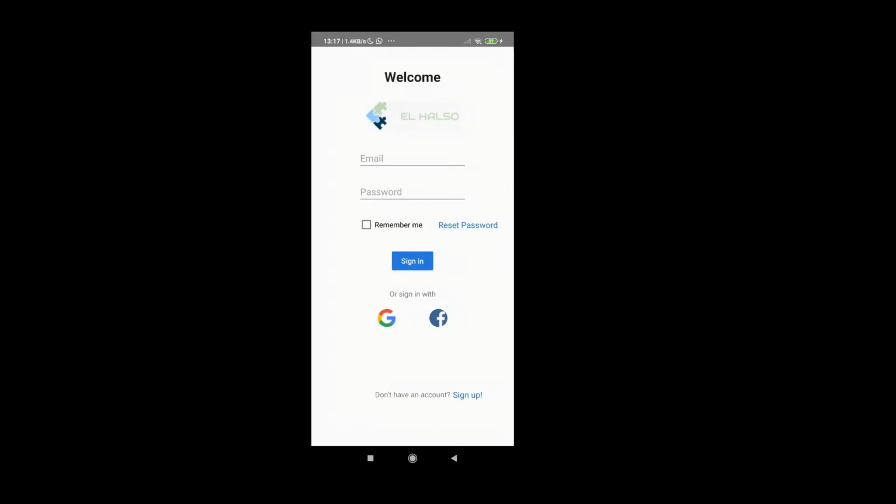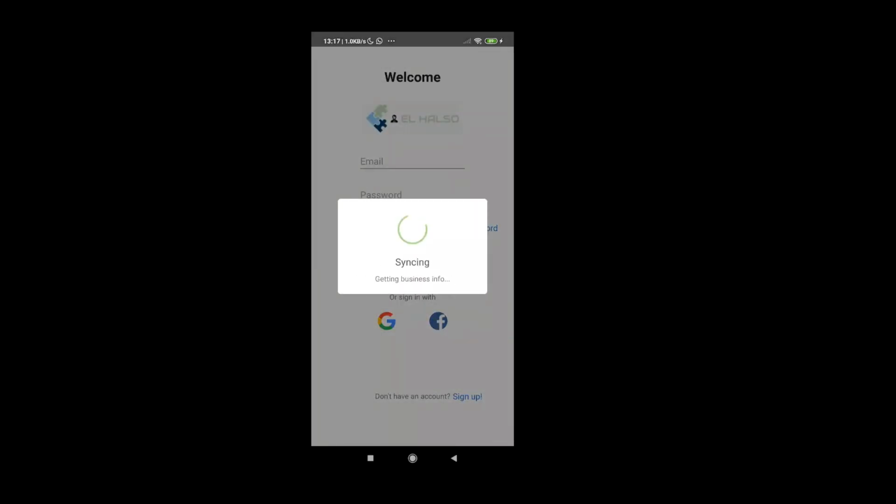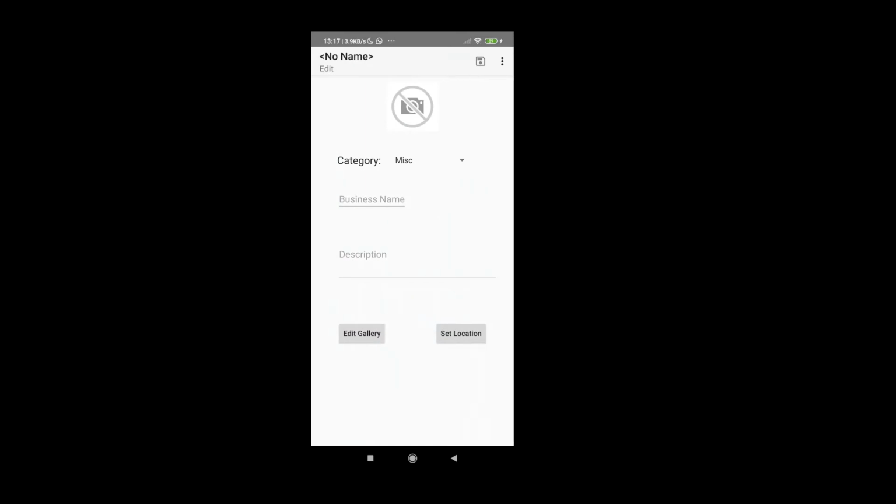Now let's switch to the business side. The first screen when I enter the business side, it shows me what I need to do in order to present my business to the world. I can add a logo,